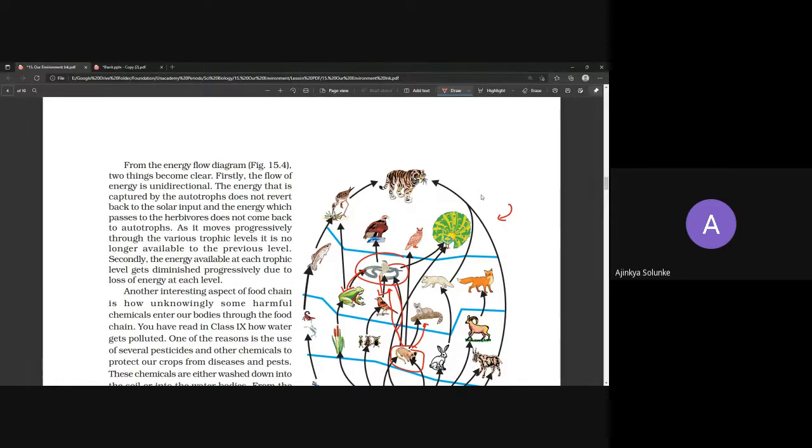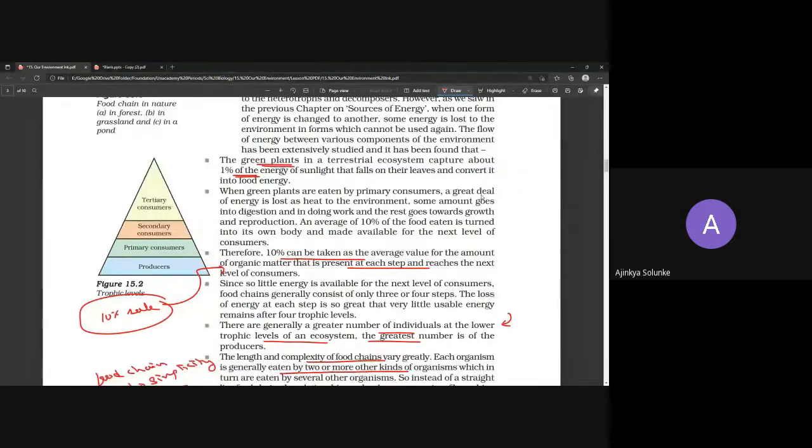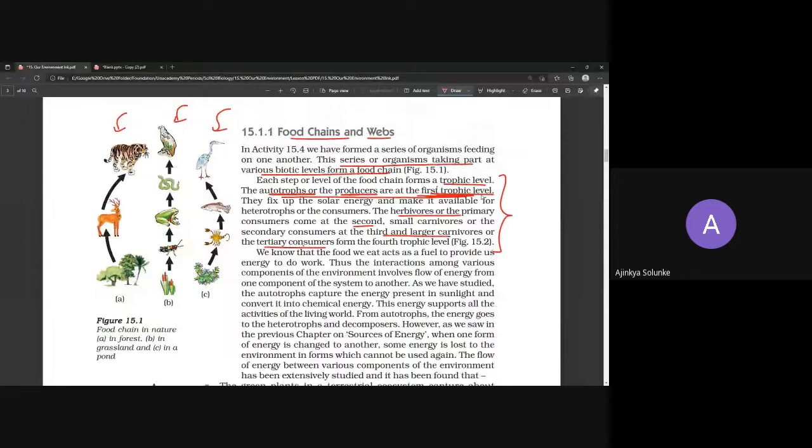So for our understanding, for our simplicity, we use food chains, and we have different food chains in the book. One is for forest, one is for grassland, pond, everything. Now, in the exam, they will ask you these food chains. But students get confused and think they need to draw this. You don't need to draw this. In place of the plants, don't actually draw the plants.